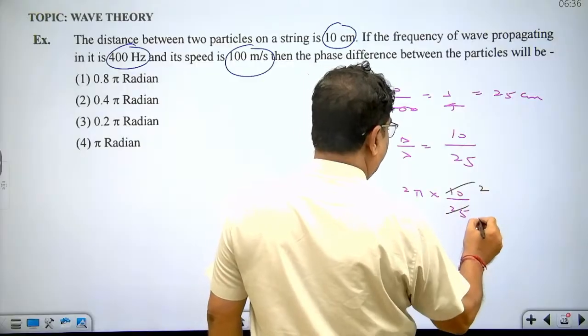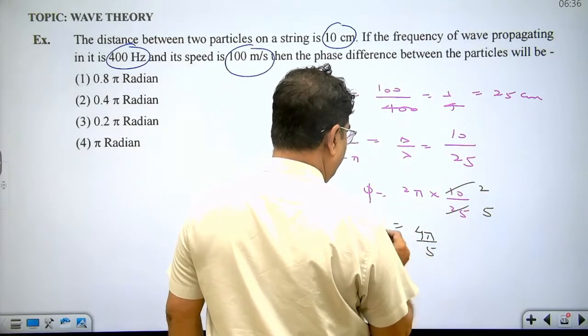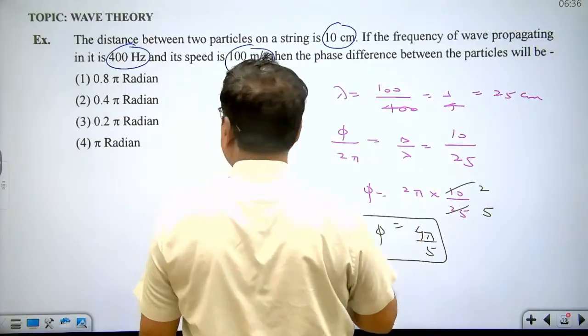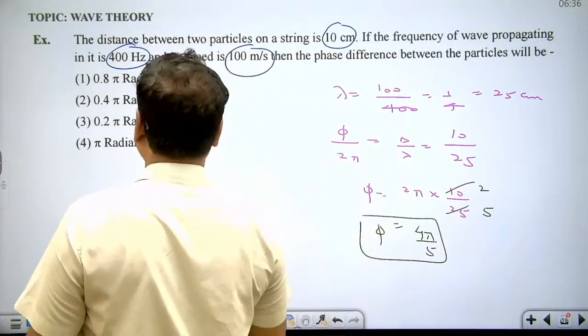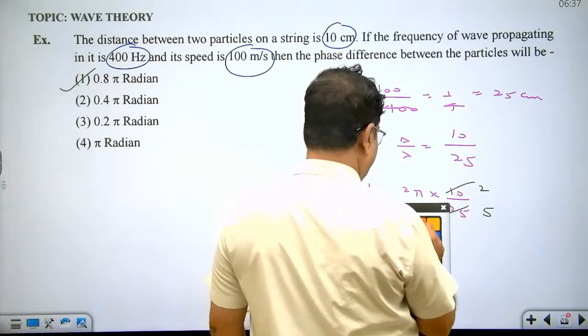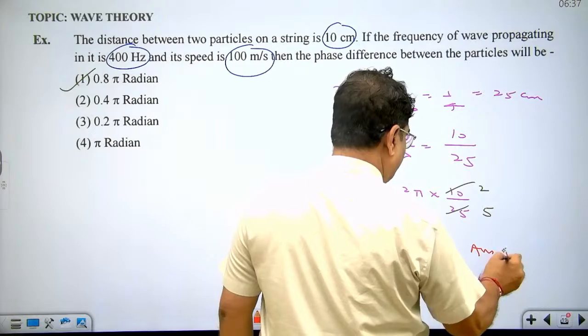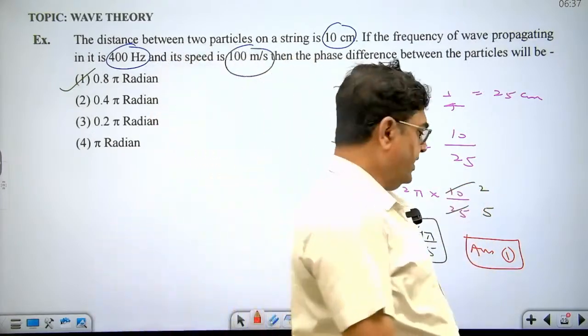Cancel this with 5. So this is 4 pi upon 5. This is the phase difference. Okay, 4 pi upon 5. 4 pi upon 5 means what? This is 0.8 pi radian. So out of 4 choices, the correct choice is option 1. Okay.